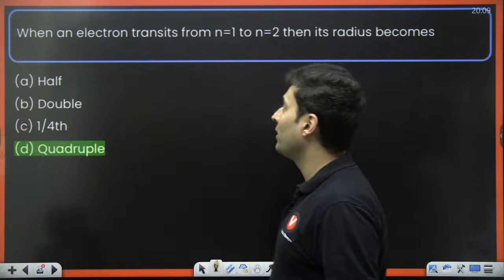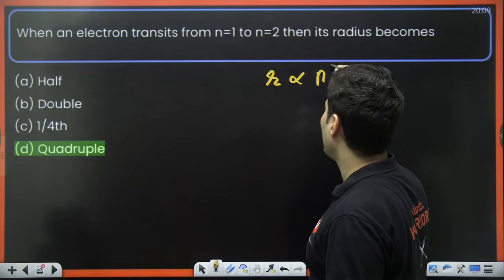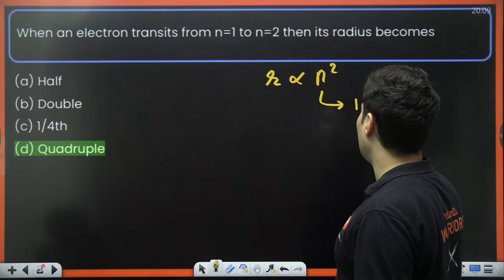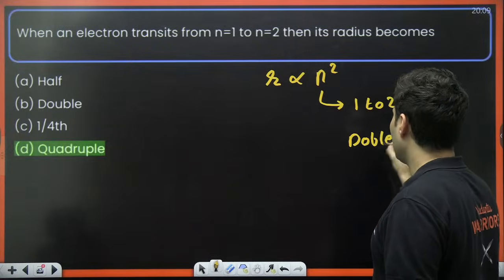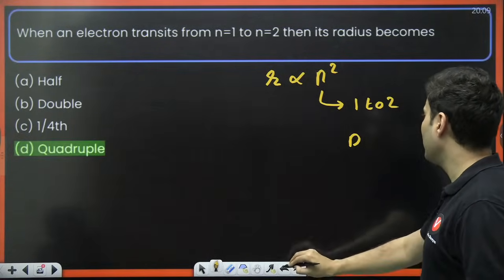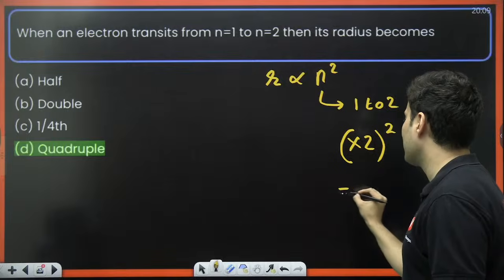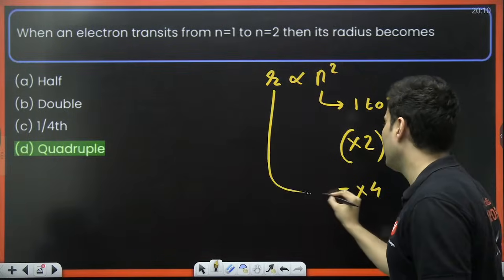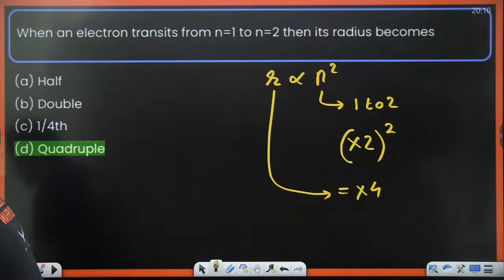Come on, think about it. Why is the answer quadruple? From 1 to 2, the radius. Remember, radius formula had n square on the top. So if n goes from 1 to 2, that means you are doubling it, making it 2 times. So if n becomes 2 times, the square becomes how many times? 4 times. So that's why the radius also becomes 4 times. Correct. R is proportional to n square. Very good.